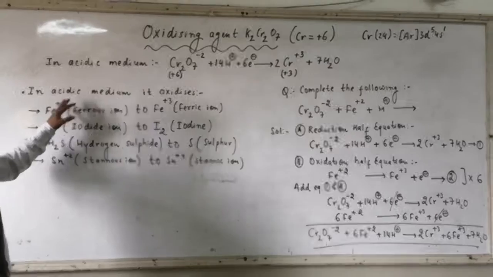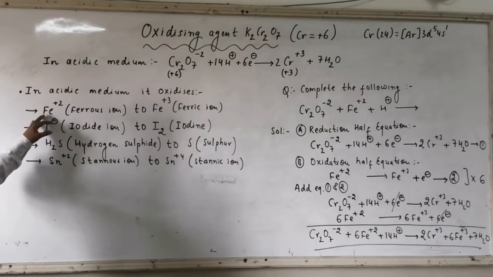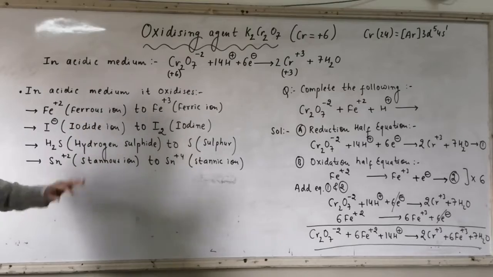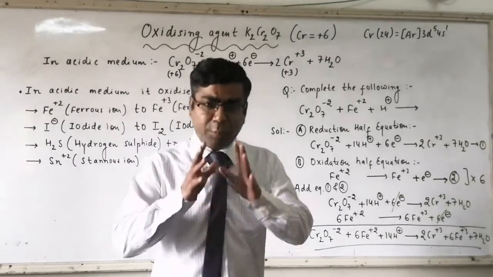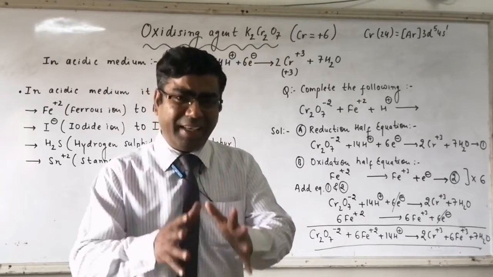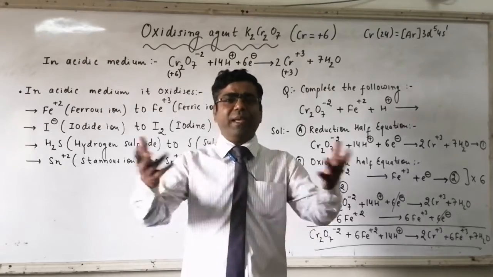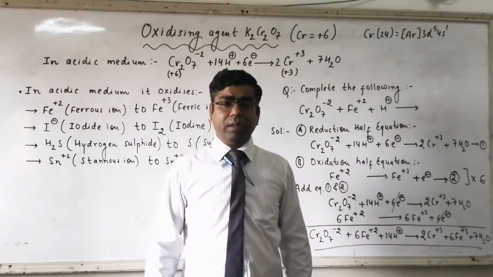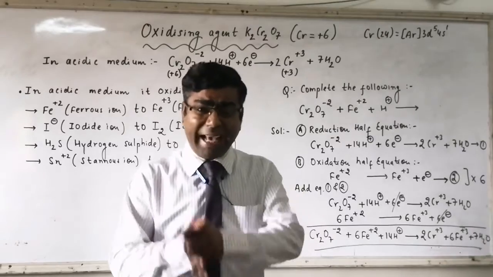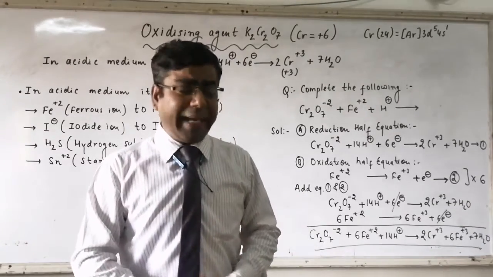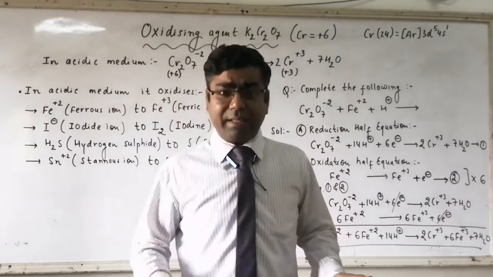Now remember, in acidic medium, it oxidizes Fe plus 2 ion, that is ferrous ion, to Fe plus 3 ion, that is ferric ion. If a substance is provided to you in which Fe is exhibiting plus 2 state, we can say it is FeSO4, ferrous sulfate. Then ferrous sulfate in presence of potassium dichromate in acidic medium gets converted to a compound where Fe is exhibiting plus 3 state.